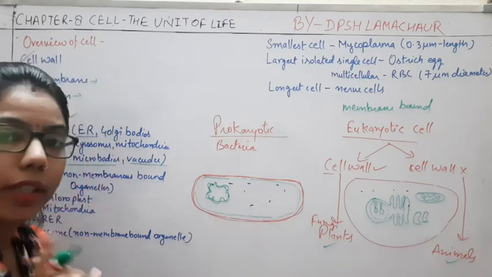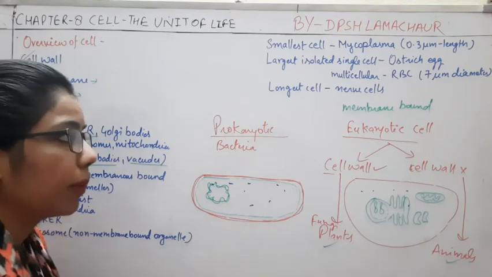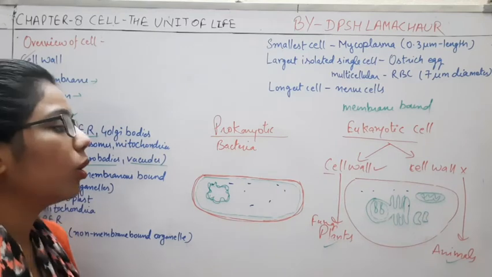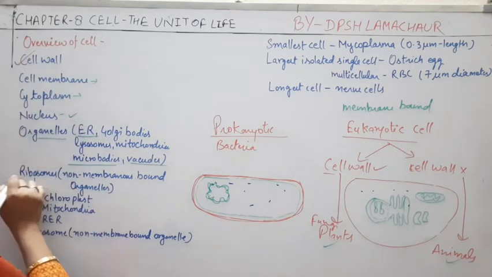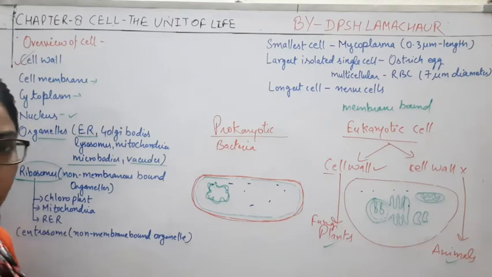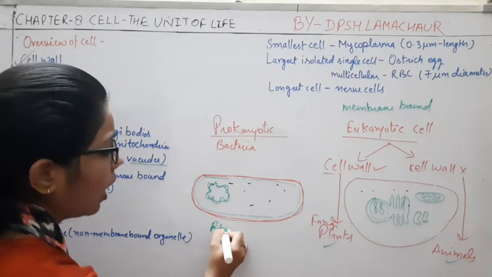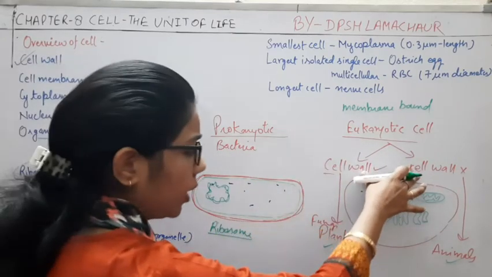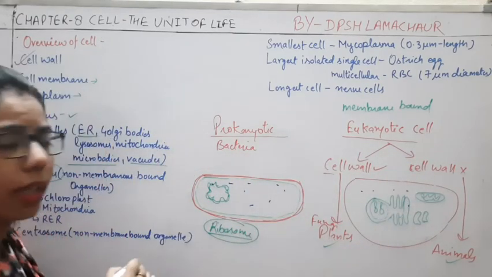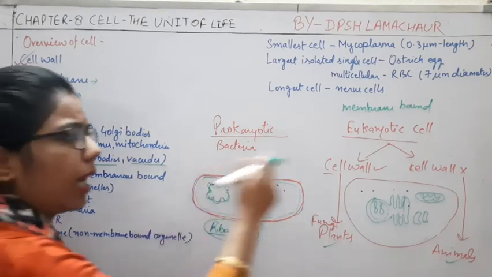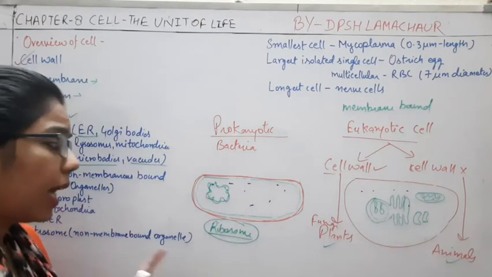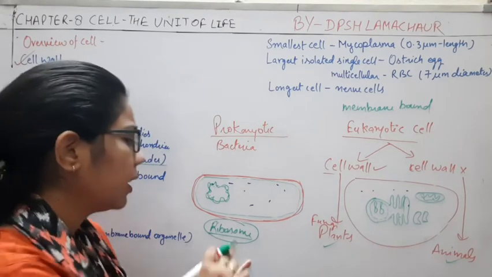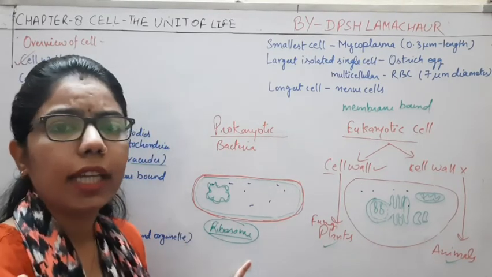So they have non-membrane-bound organelles. One example of a non-membrane-bound organelle is the ribosome. Ribosomes are common to both prokaryotic and eukaryotic cells, because the ribosome is a non-membrane-bound organelle and does not have any type of membrane.